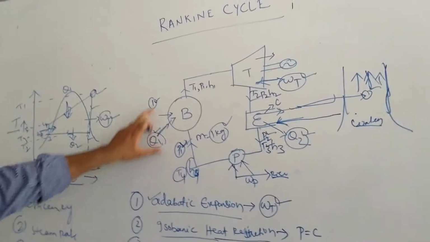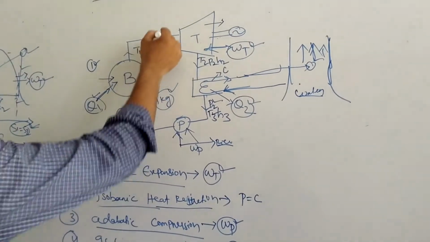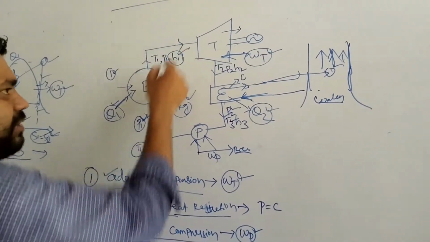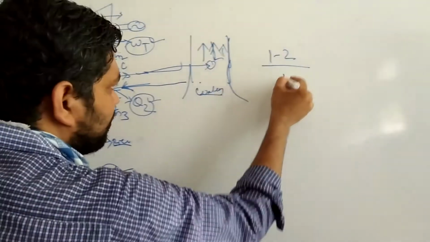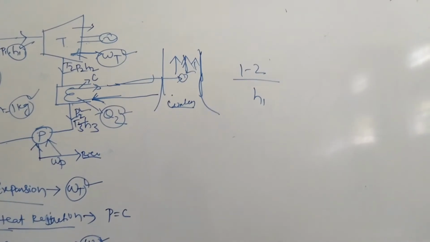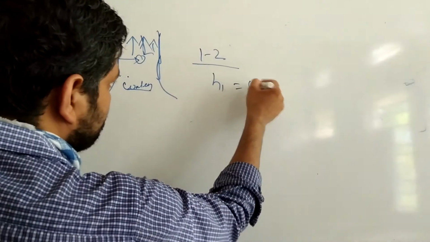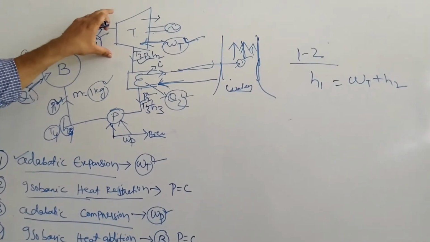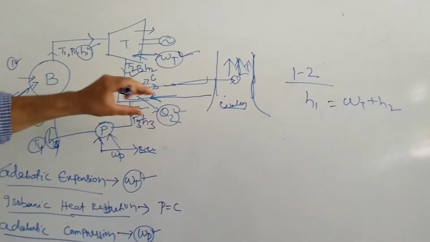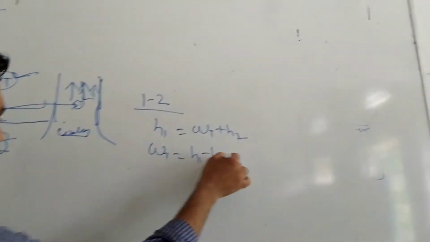So consider the sections here. First of all, consider 1 to 2. 1 to 2 means the turbine section. For the turbine, the inlet is considered as enthalpy only, so h1 will be the entry in the steady flow equation for process 1 to 2. The inlet is h1. The outlet is the turbine work and h2. So for process 1 to 2, the inlet is h1 and the outlet is WT plus h2. Using the steady flow energy equation, you can write WT is equal to h1 minus h2.